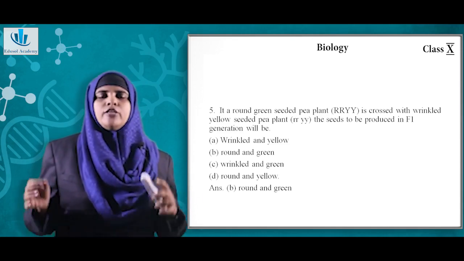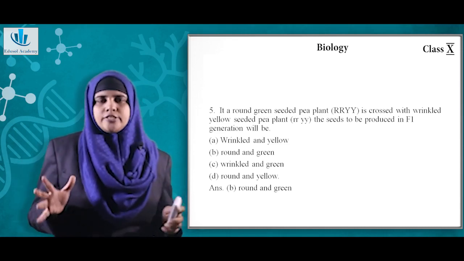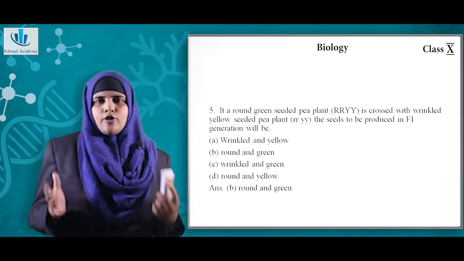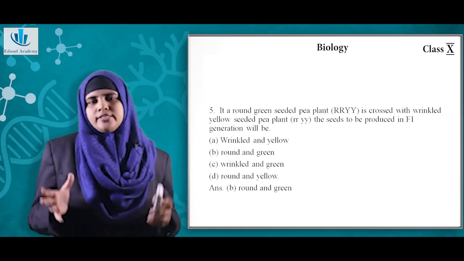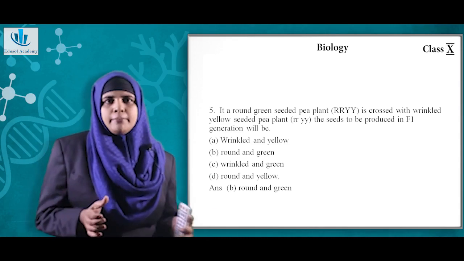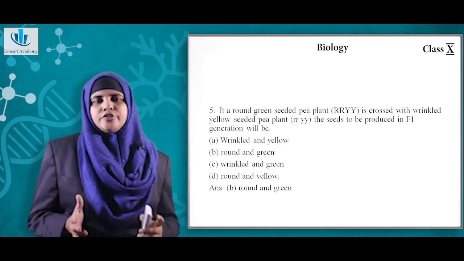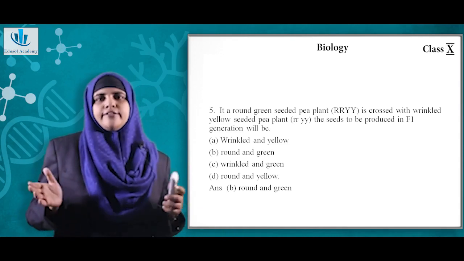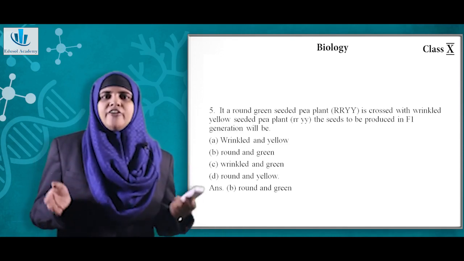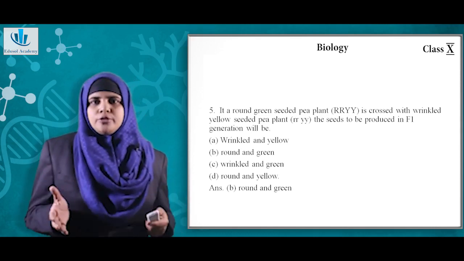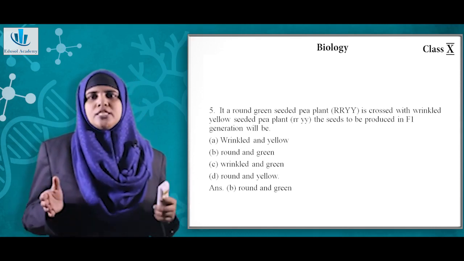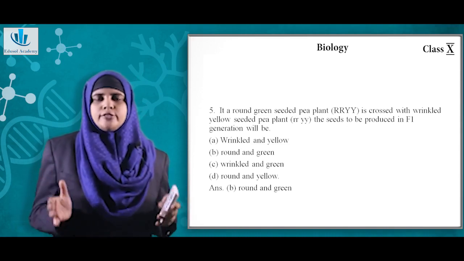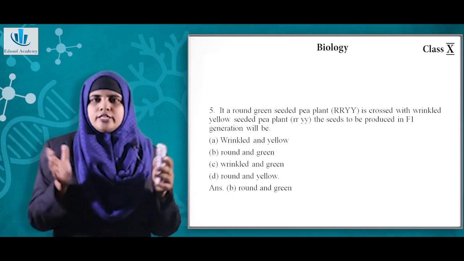F1 will always have the dominant character. In this dihybrid cross, the color green is dominant and the character roundness is dominant. Always remember that in the F1 generation, you will get only the dominant characters. The options given are option A, wrinkled and yellow, option B, round and green, option C, wrinkled and green, option D, round and yellow. Now you have to see the options first, then read the question again.